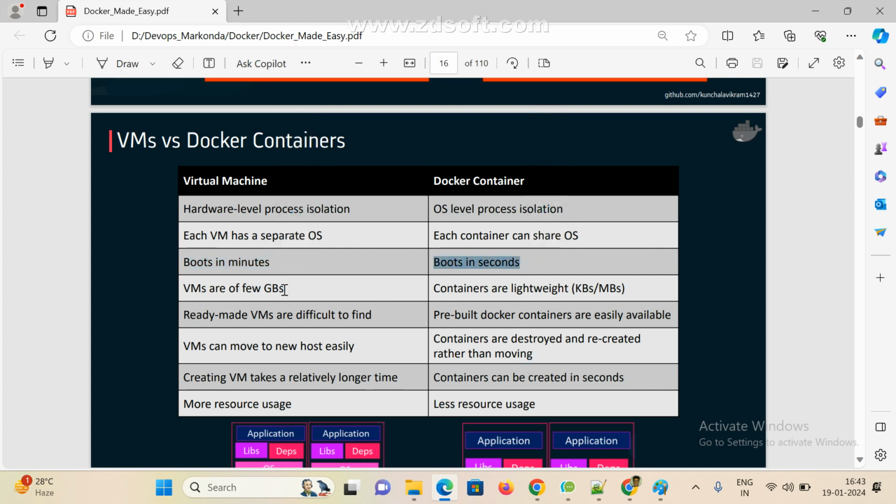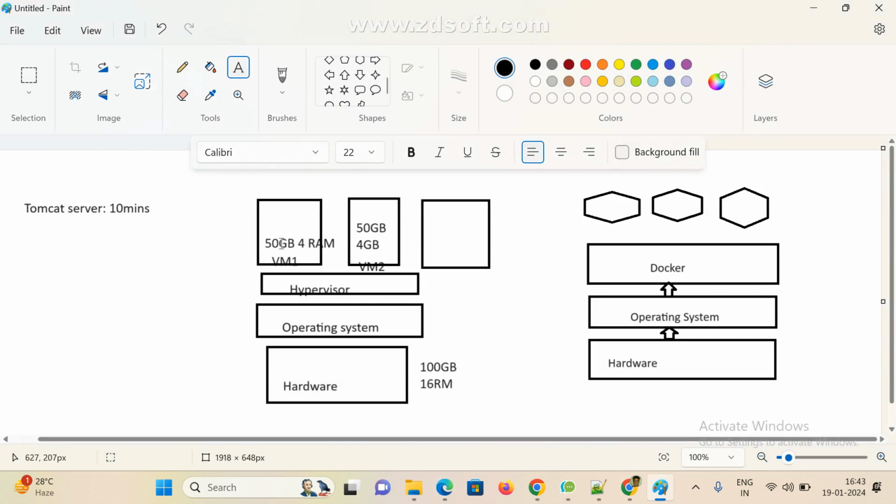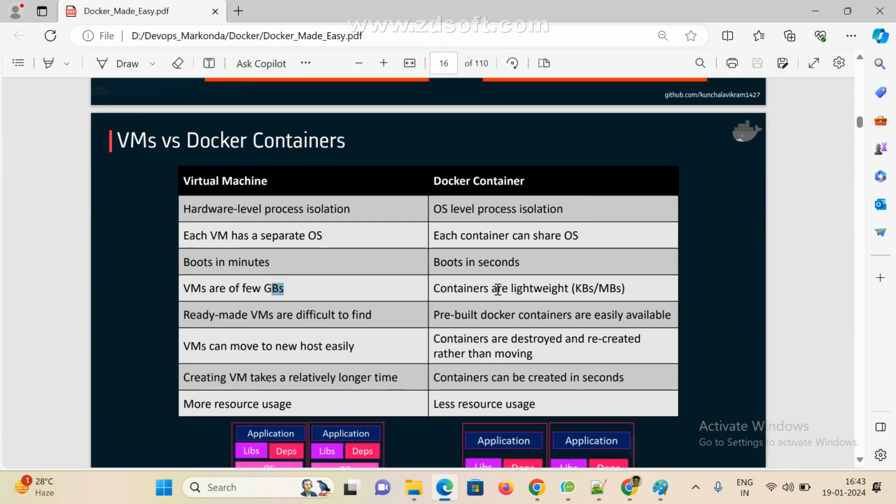And VMs are a few GBs. How much space will it occupy? At least tell me here. If you want to create any operating system, how much GB will it occupy? At least it occupies space, right? If you create any virtual machine, how much does it occupy on your system, minimum 500 MB or 1 GB like that, right? But if you come to containers, this is very less space. See, a container is lightweight, only KB, kilobytes and megabytes, but this is GB.